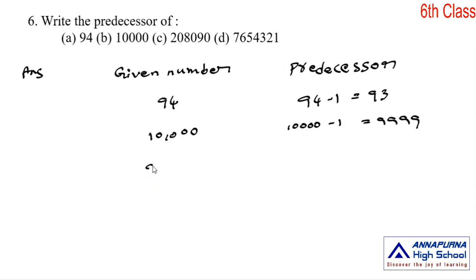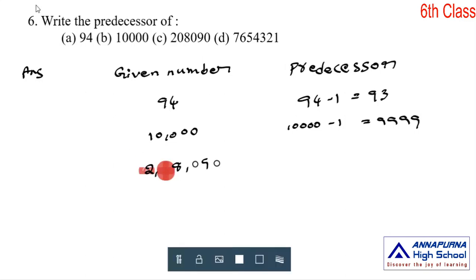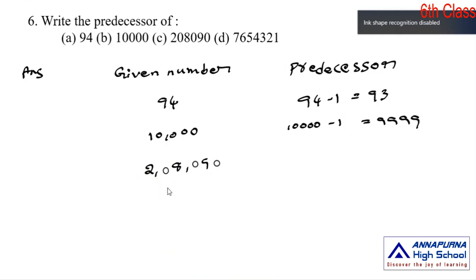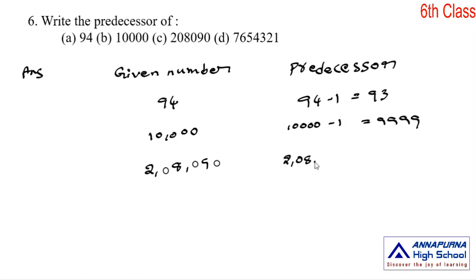Next one, 2,08,090. If we subtract 1 from 2,08,090, we get 2,08,089.